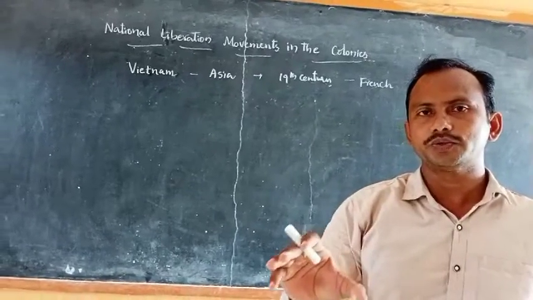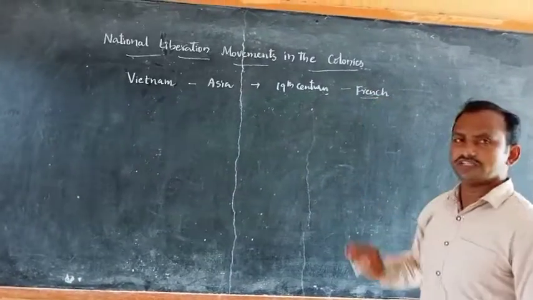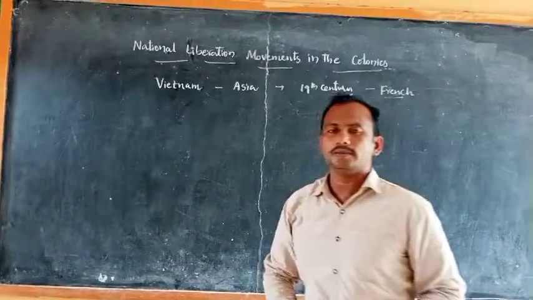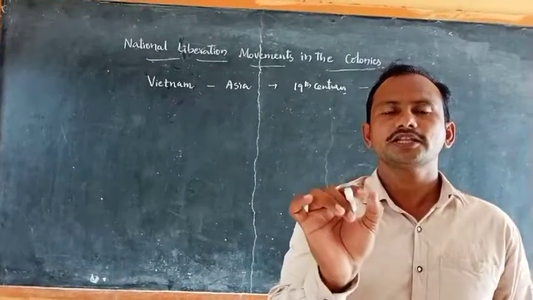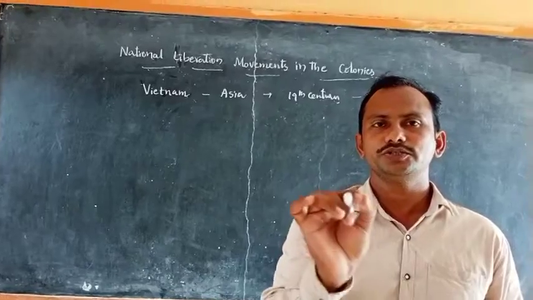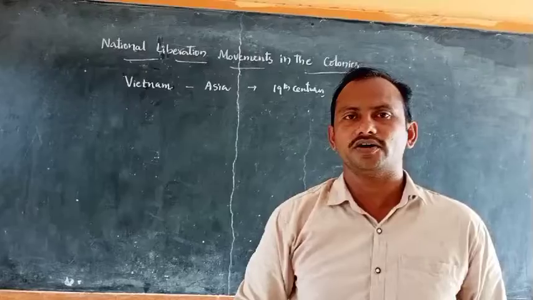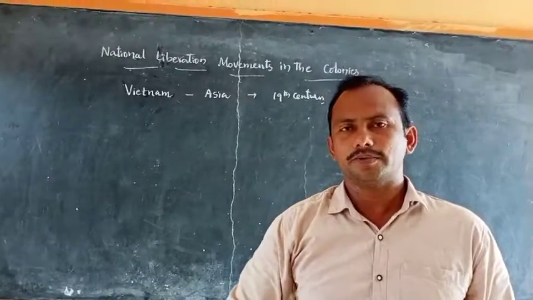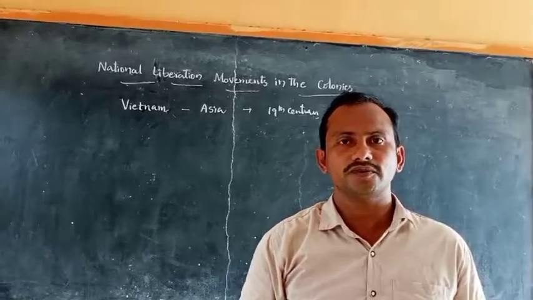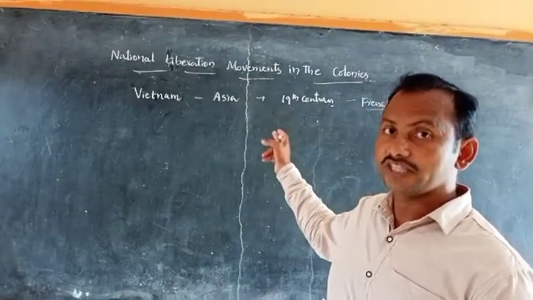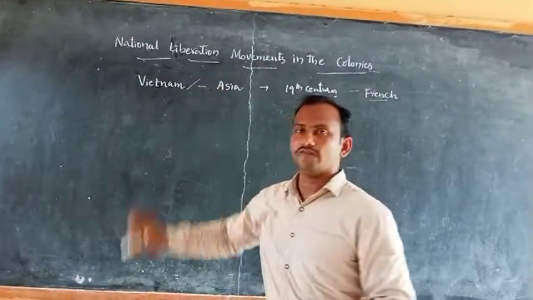How the British ruled India, like that the French ruled Vietnam by making it a colony. It means Vietnam is the colony of the European power France, like India is the colony of the European power Britain. As the British exploited the natural resources of our country, the French exploited the natural resources of Vietnam.